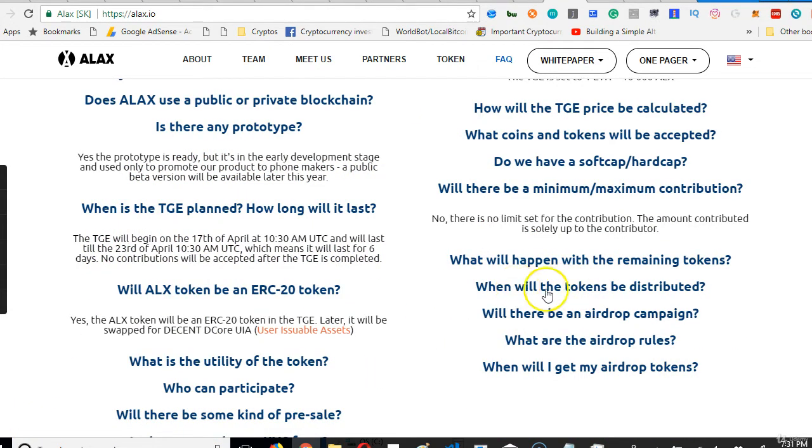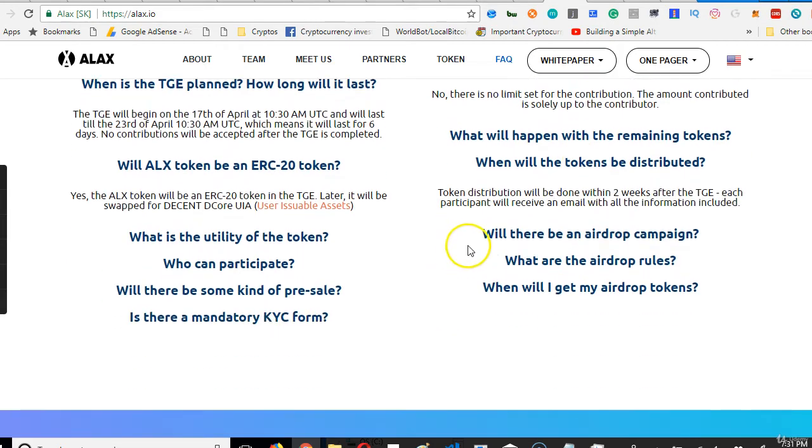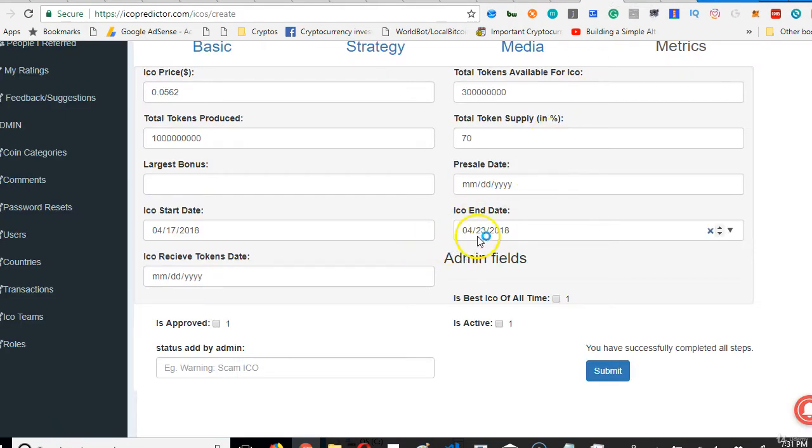So right here we're asking when will the tokens be distributed? Of course, token distribution will be done within 2 weeks after the TGE. Each participant will receive an email with the information included. Good. Within 2 weeks. Cool. So we're just going to add 2 weeks to this. This is 7 days, which will make it the 30th. Let's say the 7th of May.